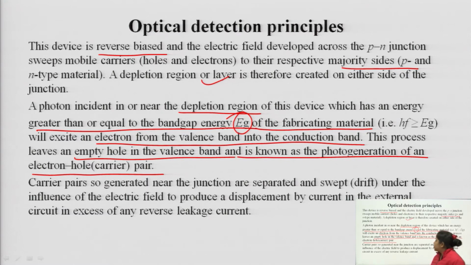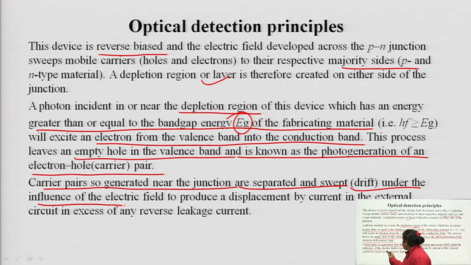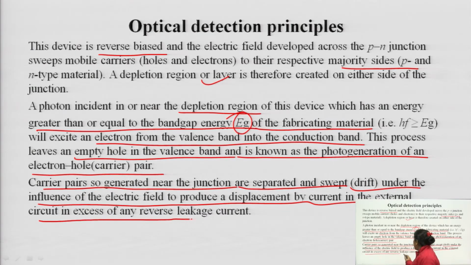The carrier pairs so generated near the junction are separated and swept under the influence of the electric field to produce a displacement current in the external circuit, in excess of any reverse leakage current. So, the carrier pairs generated near the junction are separated and swept under the influence of what?